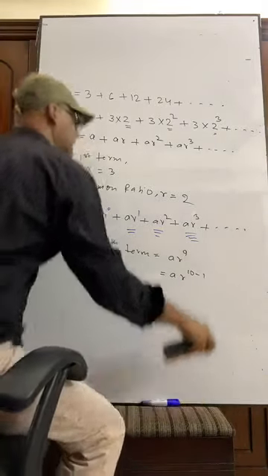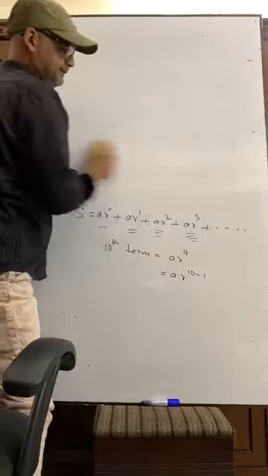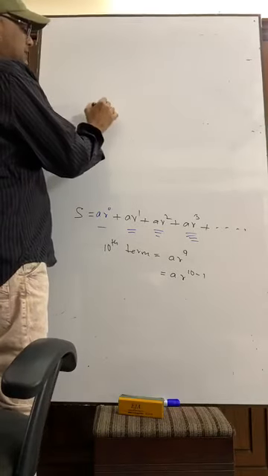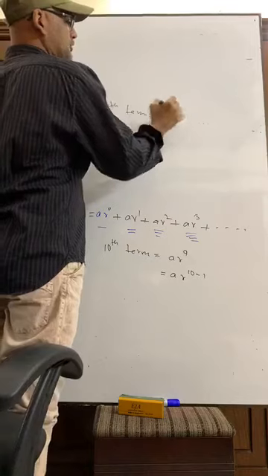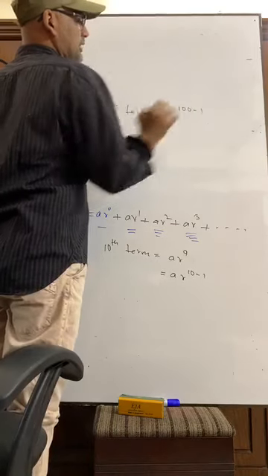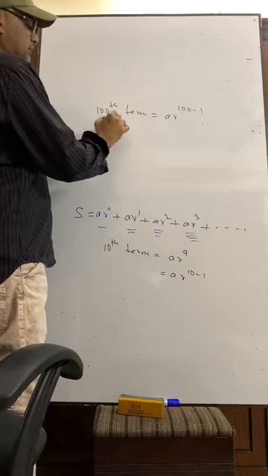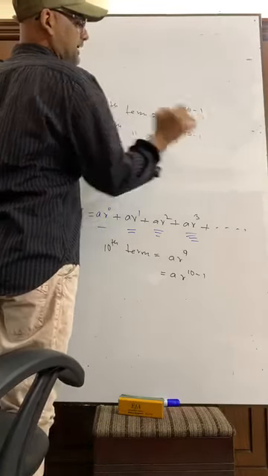Suppose I want to write 100th term. So it is A R to the power 100 minus 1. Suppose 200th term. It can be written A R to the power 200 minus 1.